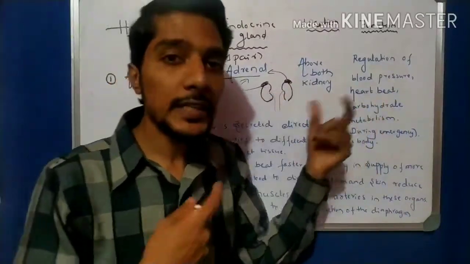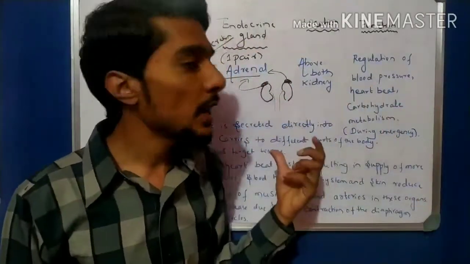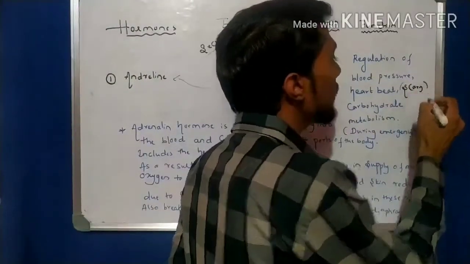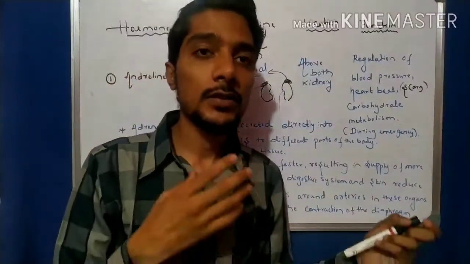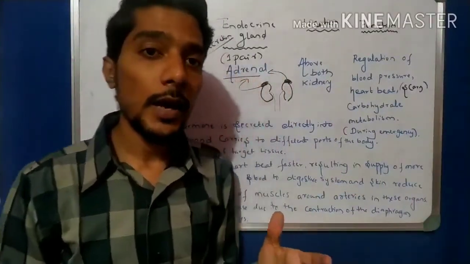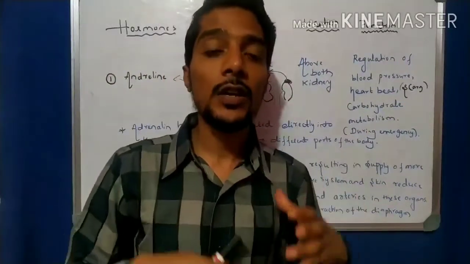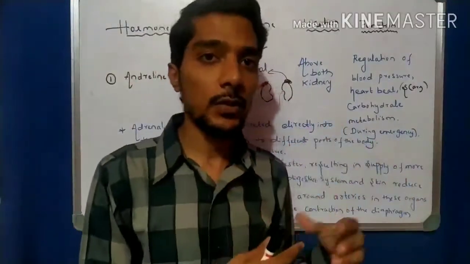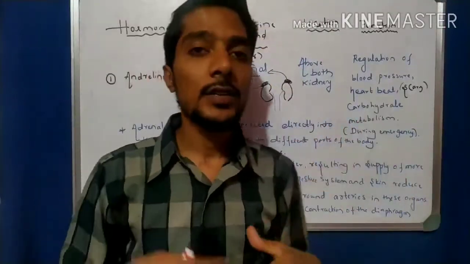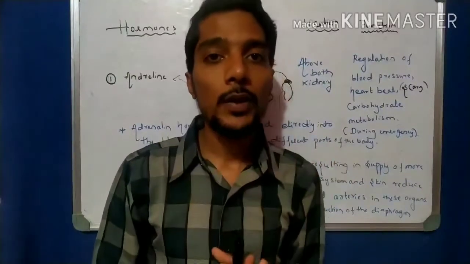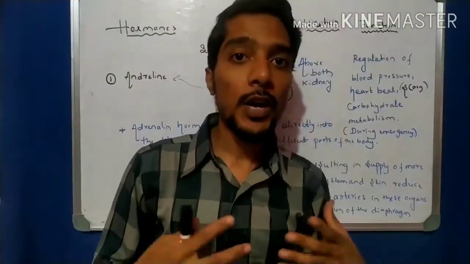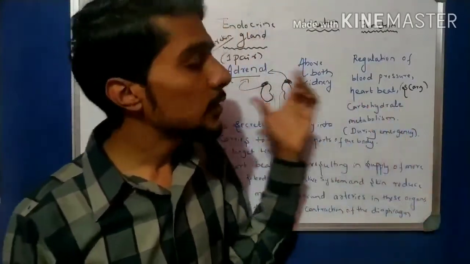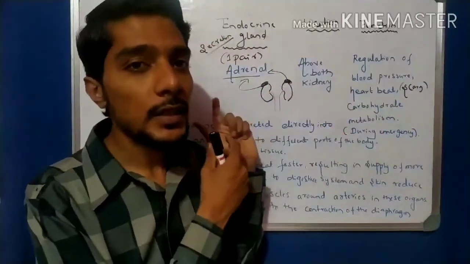Sometimes when we are watching a horror movie, our heartbeat or blood pressure increases somewhat, because of this adrenaline hormone.